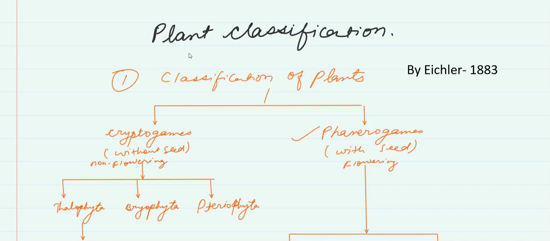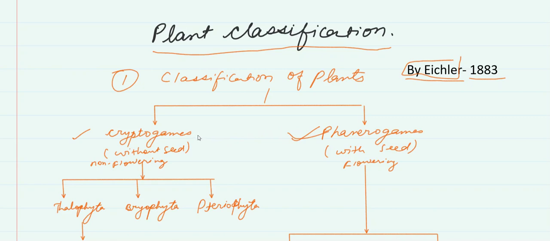Hello everyone. In this video, we will learn about algae and fungi. Algae and fungi are studied under the plant classification, and this plant classification was given by Eichler in 1883. Eichler classified plants into two parts, that is cryptogamous and phanerogamous.